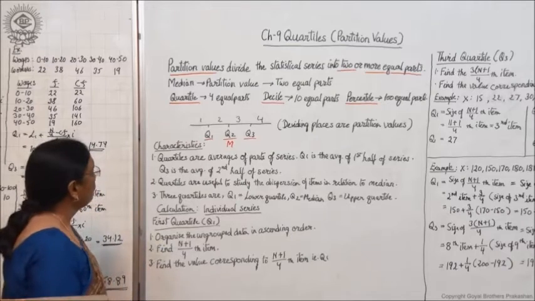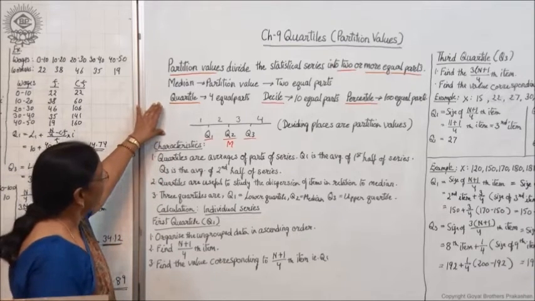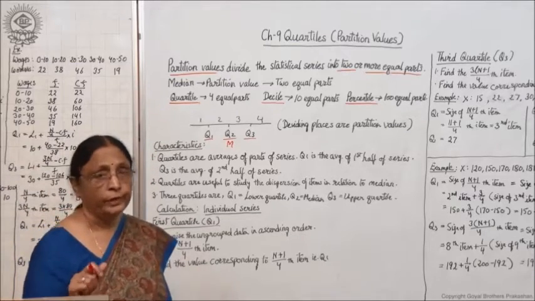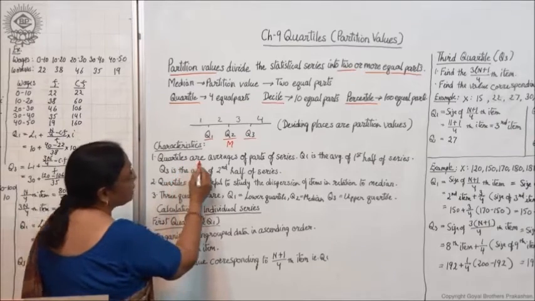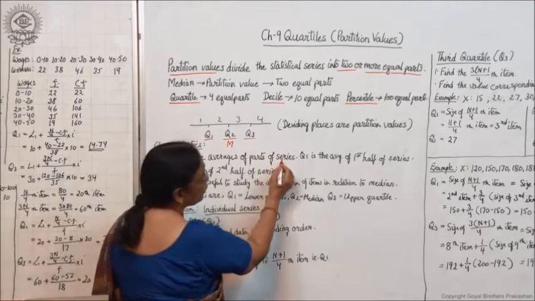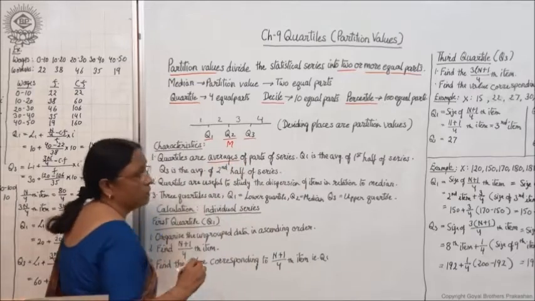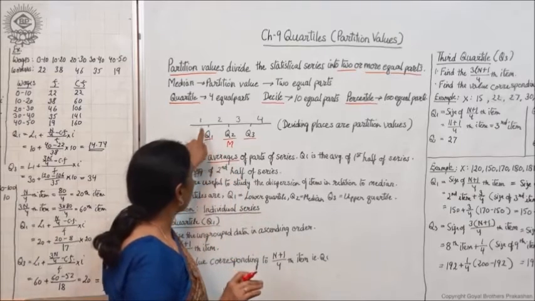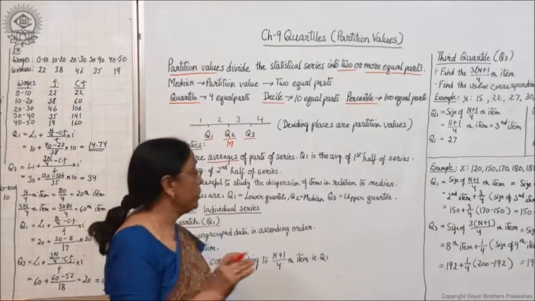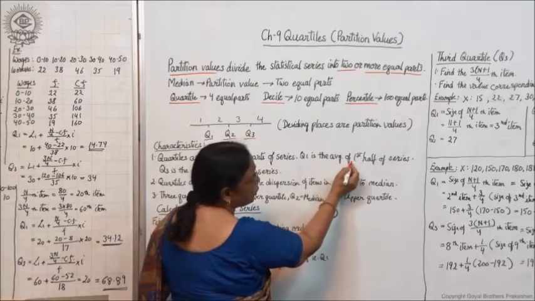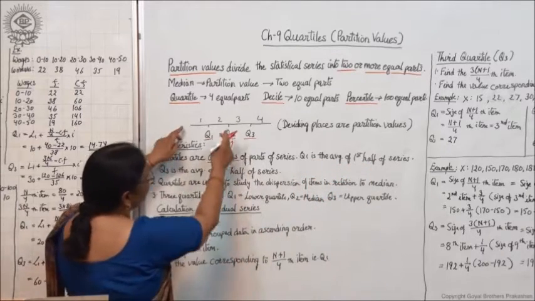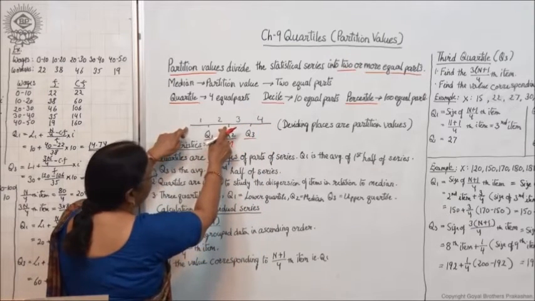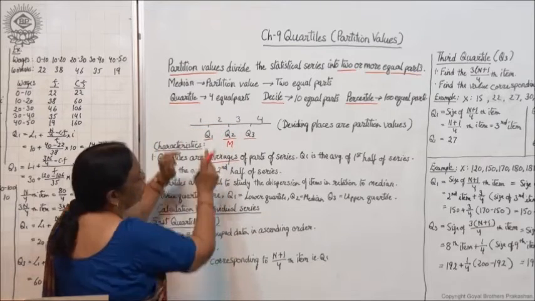Got it? Okay. Now after learning the meaning of quartiles, let us see the characteristics of quartiles. First, quartiles are averages of parts of the series. That means each quartile is the average of a part of the series. For example, Q1 is the average of the first half of the series. This is the first half and the second half of the series.